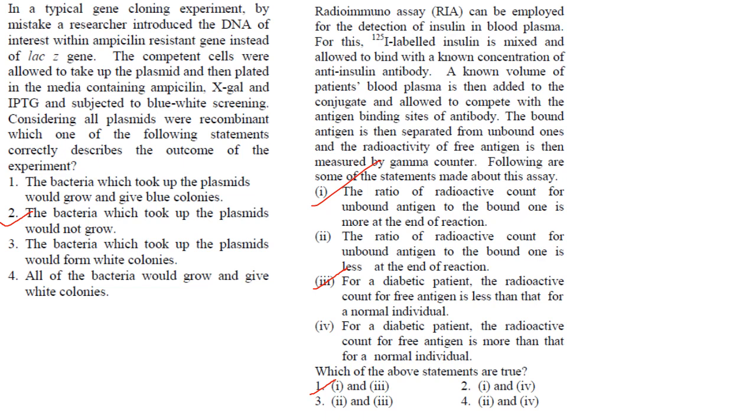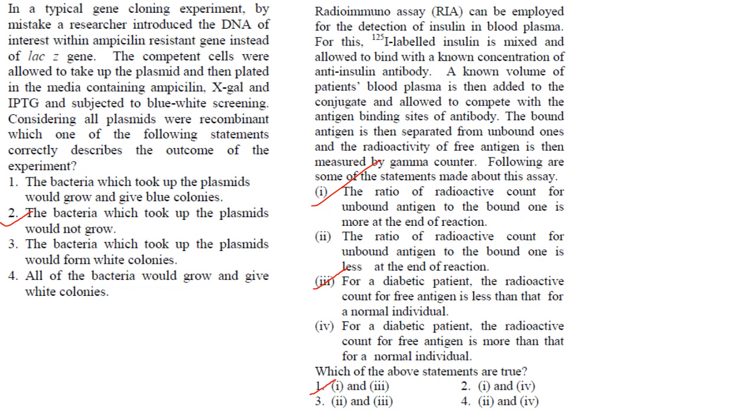So what is the first statement that they have given here? The ratio of radioactive count for unbound antigen to the bound one, that is the one which is bound to your antibody. That is, the insulin from the patient which is bound to the antibody is more at the end of the reaction.